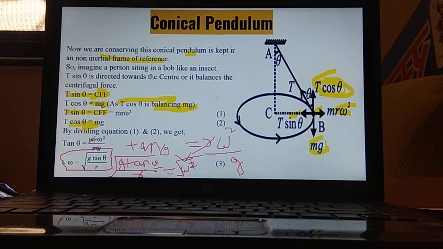So whenever this bob is moving, what is omega? Omega is angular velocity. Whenever the bob is moving in a circular manner, we express angular displacement, angular velocity, angular acceleration. So now we have found the angular velocity formula, that is root of g tan theta upon r.